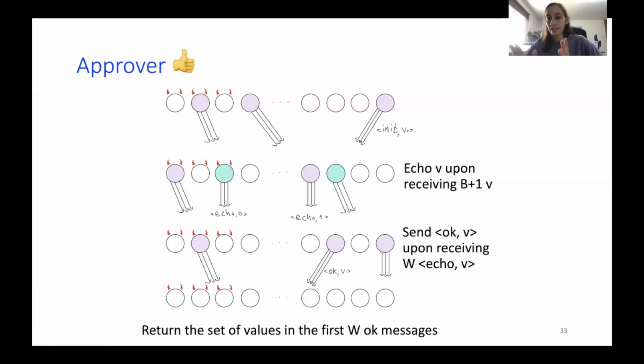So it is possible that I heard an OK0 message and an OK1 message, along with another W-2 OK messages. So I'll return the set of 0 and 1. If all the messages I heard were 1, I'll return the singleton of 1.